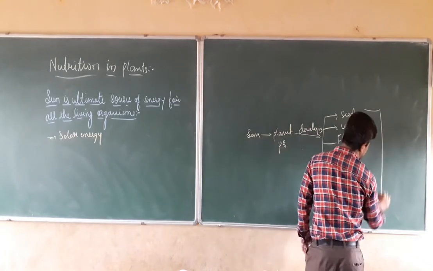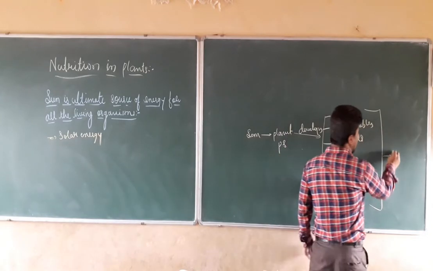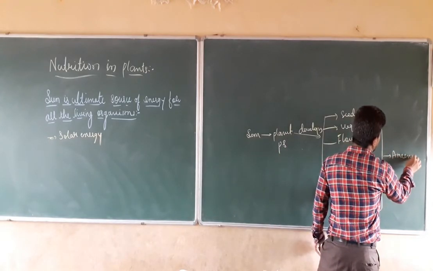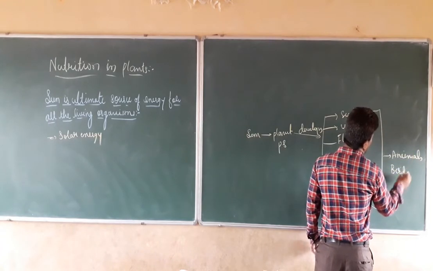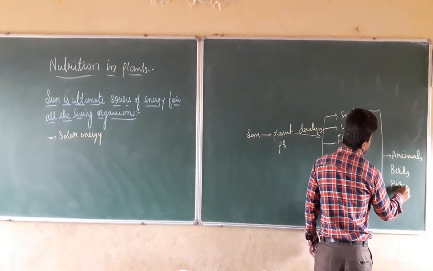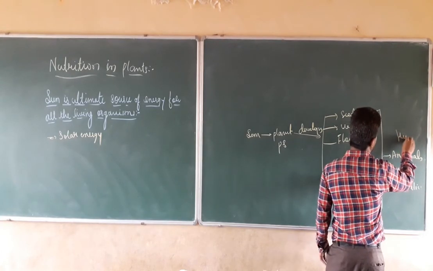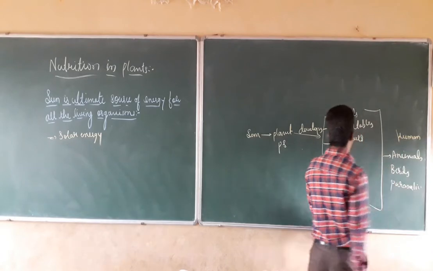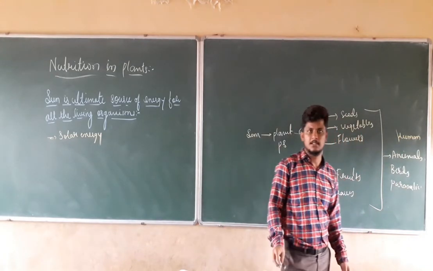All of these things are utilized by animals, birds, human beings, and parasitic animals.